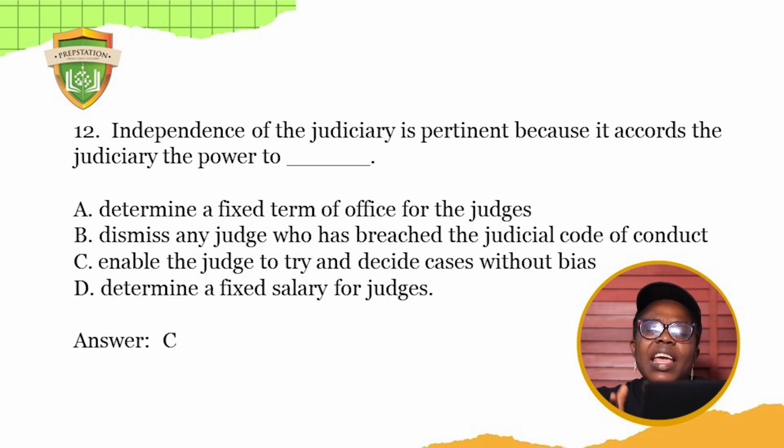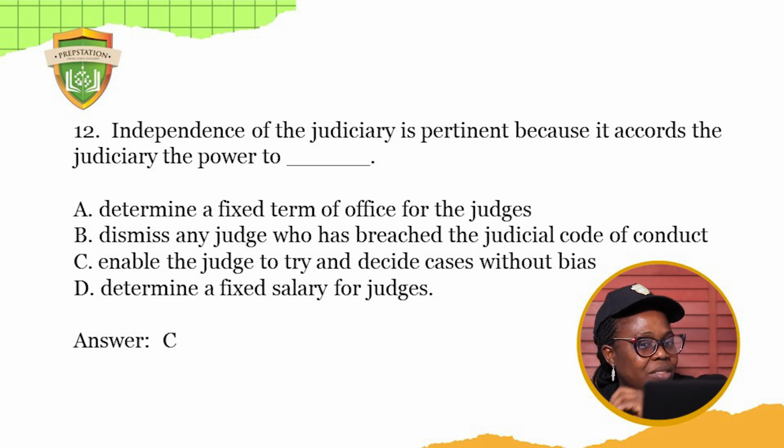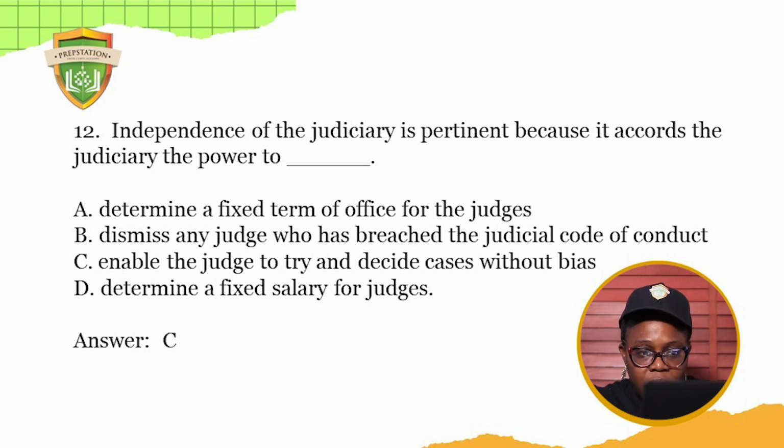Okay. 12 says, independence of the judiciary is pertinent because it accords the judiciary the power to dash. Determine a fixed term of office for the judges. No. Dismiss any judge who has breached the judicial code of conduct. No. Enable the judge to try and decide cases without bias. Please take note of this. Enable the judge to try and decide cases without bias. That's saying without fear or favor, without being partial. That's what we're talking about here. So the answer is C.